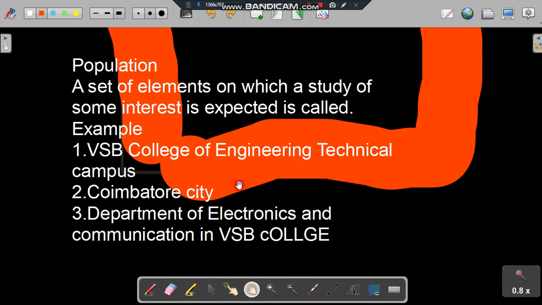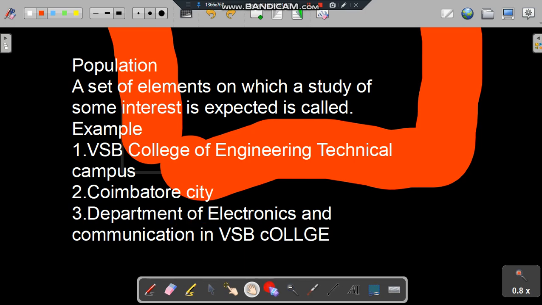The next example for the population is Coimbatore City. That means the group of citizens in Coimbatore City, we call it a population.